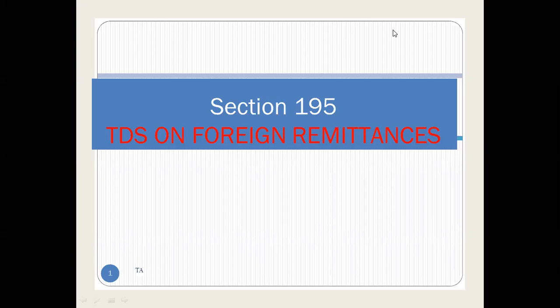Good evening, everyone. Today, we are going to discuss one of the important topics in income tax, TDS on foreign remittance, or we can say international tax.